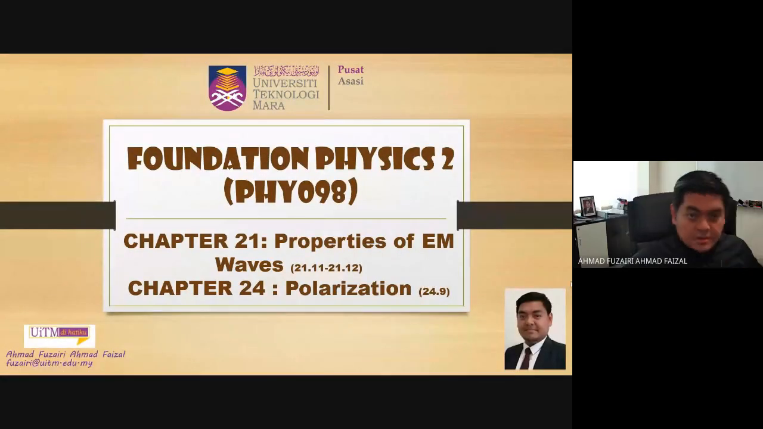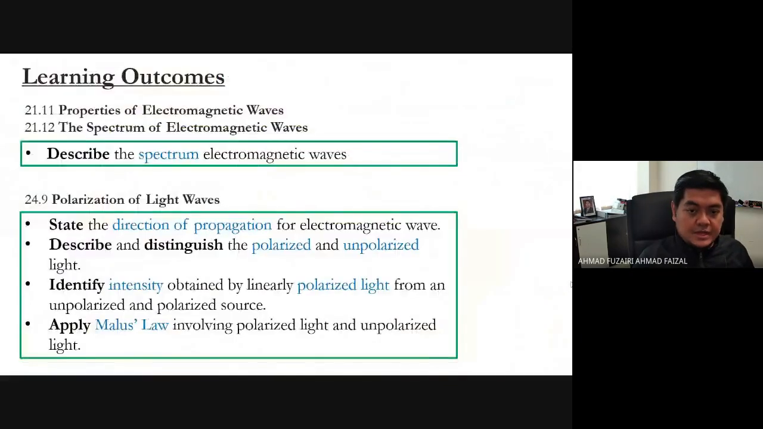Right, so the topic for this week is the properties of the electromagnetic wave. This is the learning outcomes, the first of which is to describe the spectrum of the electromagnetic wave. These learning outcomes contribute to two chapters, chapter 21 and also chapter 24.